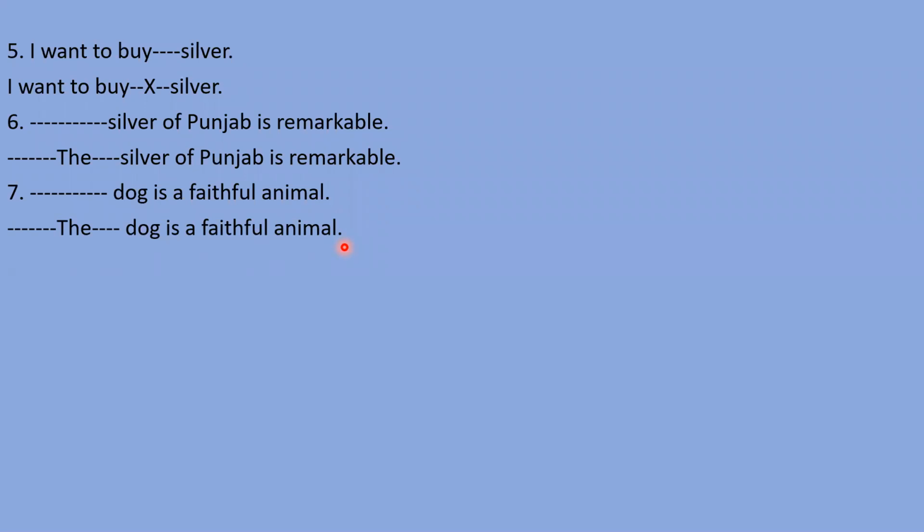Instead of this we can also say dogs are faithful animals. Okay, when we talk about the whole species of something, we can use "the" with it. That's why we need to mention here the dog is a faithful animal, the entire race of dogs.